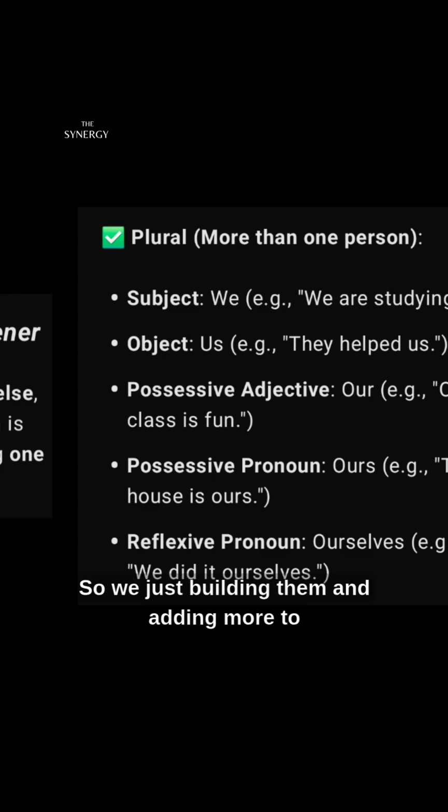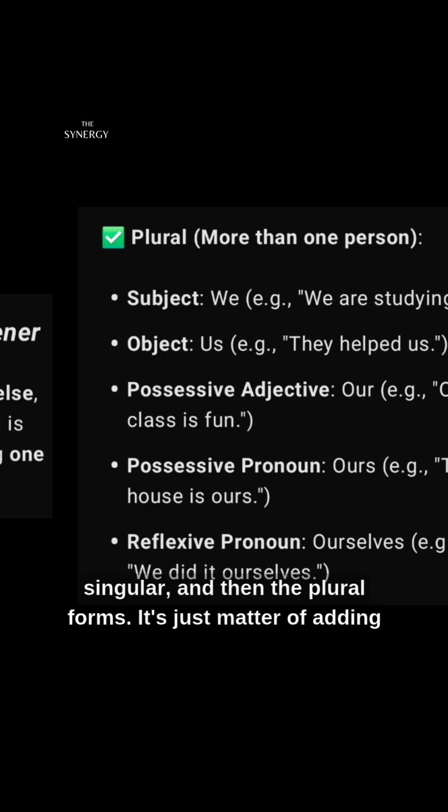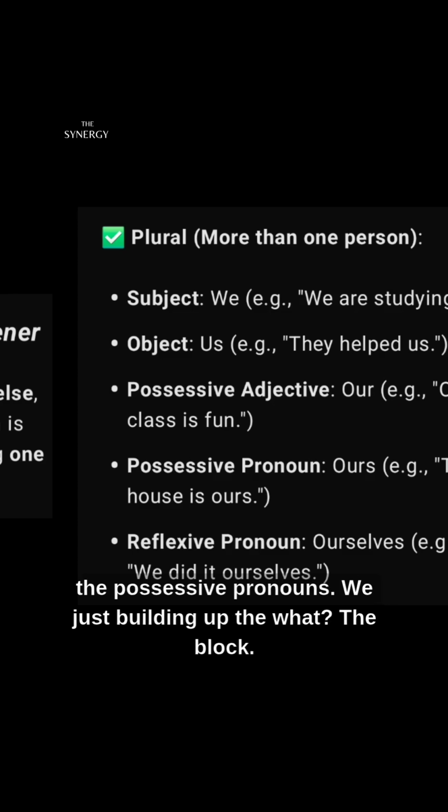So we are just building them and then adding more to those pronouns that we looked at. And then for the reflexive pronoun, we have ourselves. We did it ourselves. So now I think we are getting the picture. The picture now is quite clearer. So the possessive is included in the ones that we did earlier, adding up to the subject, the object, the singular, and then the plural forms. It's just a matter of adding the possessive pronouns. We are just building up the blocks.